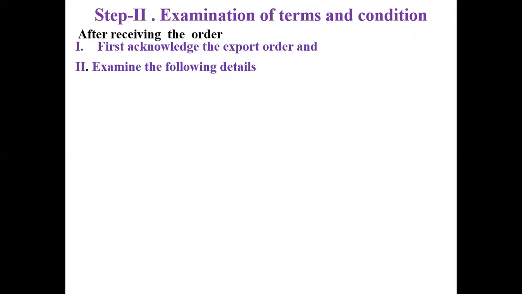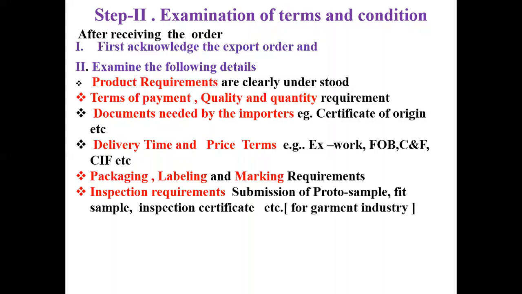Now after you get the order, you have to examine certain details, because I have already told you that if you accept export orders without examining the details and you fail, then you have to pay a heavy price. So let us see what factors we have to examine. The first thing is the product requirements. You have to ensure that the product requirements are clearly understood. Second, you have to understand the terms of payment and the quantity requirement.